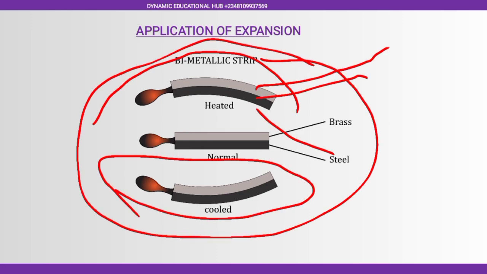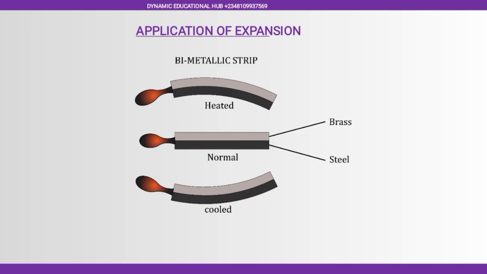Your brass expands more. Cooling it down, your brass contracts more. It shortens in length compared to your steel. Heating, it increases in length more compared to your steel. What you need to know here is when you are going to have this, and when you are going to have this.